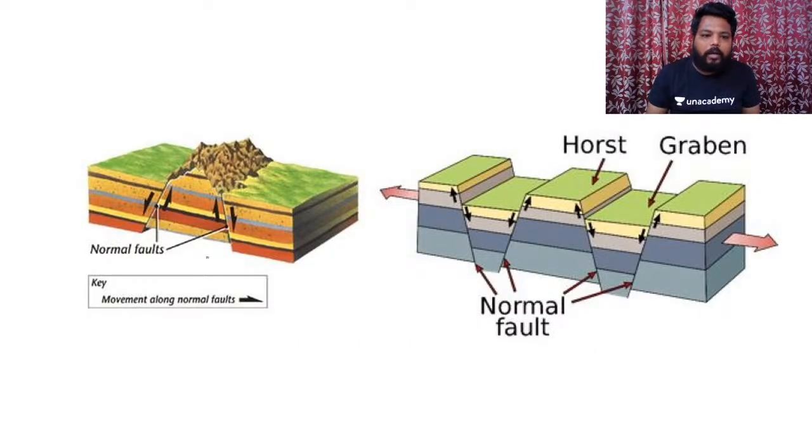These are normal faults, which generally happen. Clear? Normal faults are those where the down thrown block moves down. The subsided region here is experiencing normal faulting. So either because of normal faulting or reverse faulting, we would have block mountains. Due to normal faulting we have the development of a rift valley, called a graben, and the adjacent elevated region is called a horst. You can see this entire region would be considered a normal faulting region.